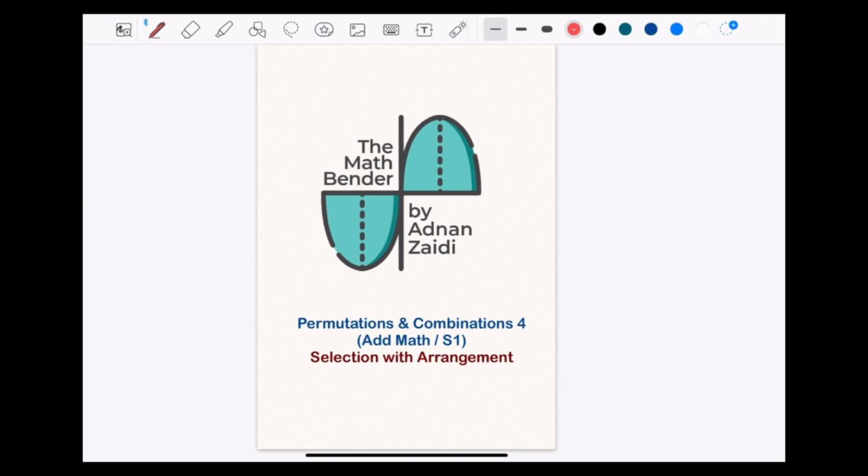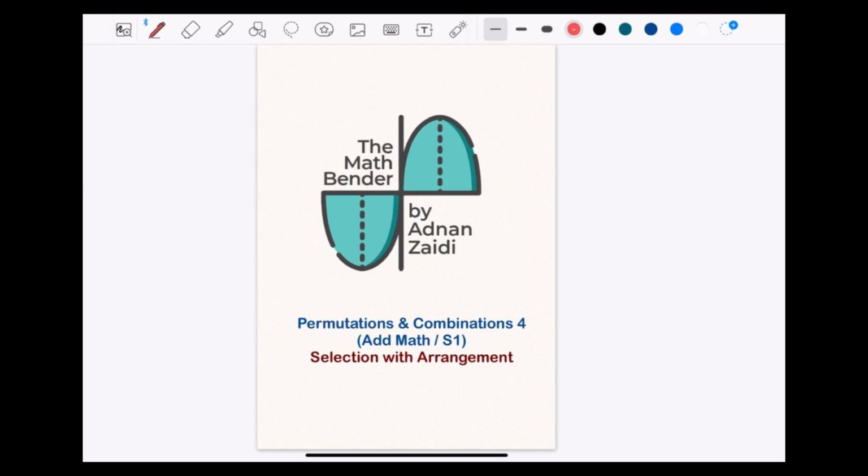In the previous sessions we've talked about what selection is as well as what arrangement is separately, but selection and arrangement together, we'll try to see some of the questions where there will be selection as well as arrangement. You may want to look at these lectures before continuing on with this.